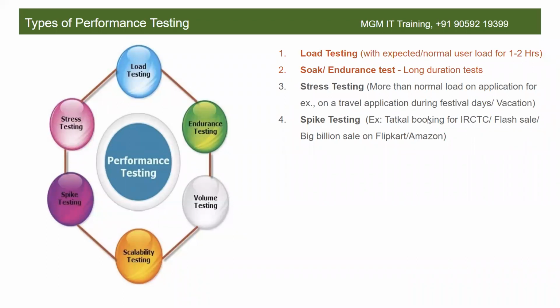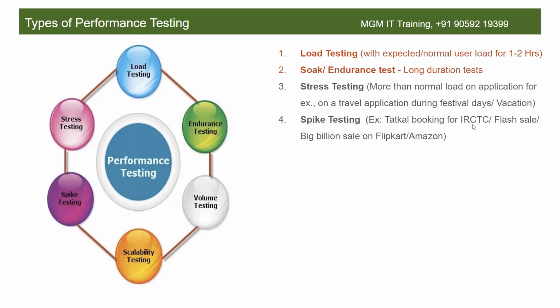So for such kind of applications, for the IRCTC or flash sale, whenever there is a flash sale on an e-commerce application or Big Billion sale, there will be lakhs of users trying to access the application, isn't it? So only for such kind of applications you have to do spike testing. All applications don't require all types of testing.